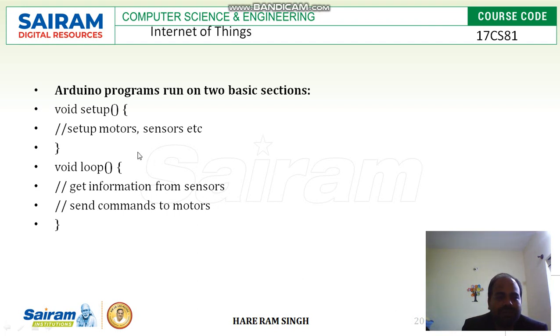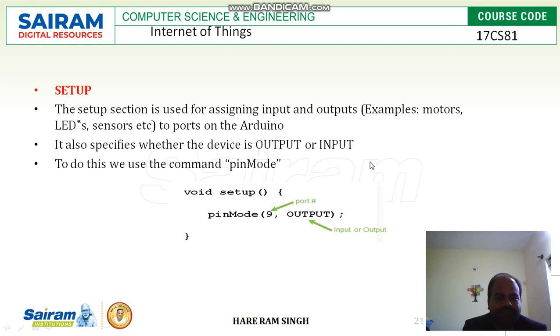Now, for example, Arduino programs run in two basic sections. Here, same thing we already discussed. Void setup sets up motors, sensors, initial things: in what default state you want to put the motors and sensors. Then loop gets information from sensors and sends commands to motors, again and again it will be running.